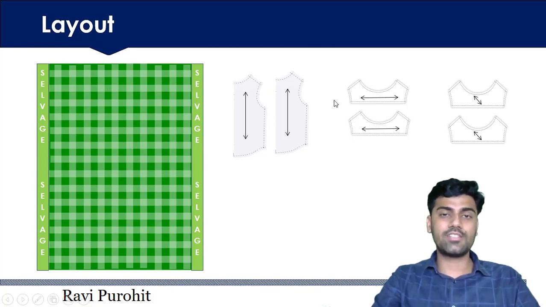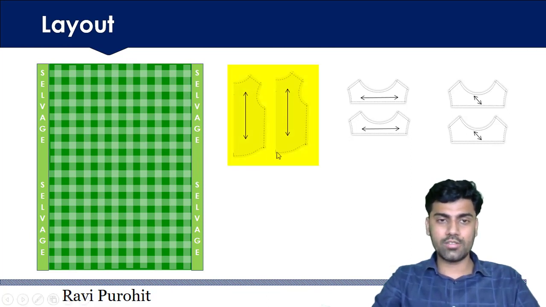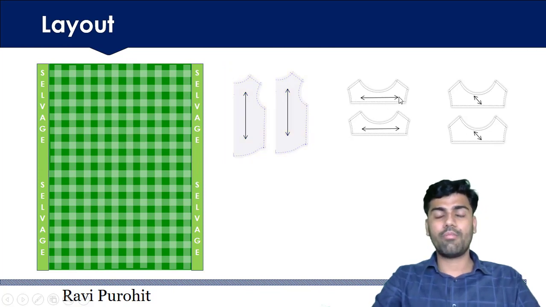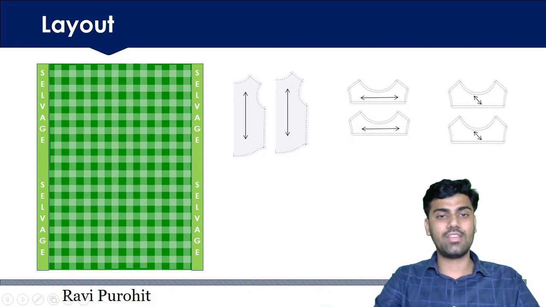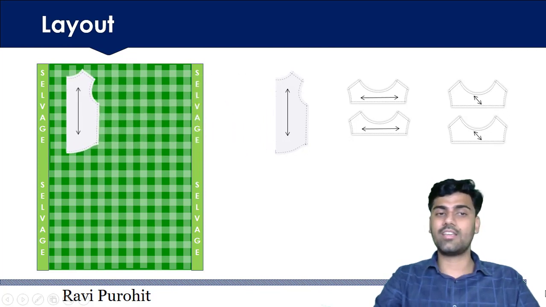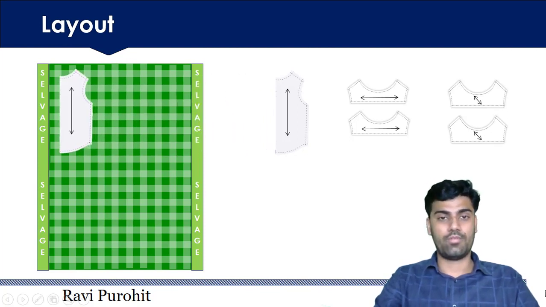My dear friends, as I said, grain line indicates the direction of warp line. So in this part also, grain line indicates the direction of warp. In this grain line also, it indicates the direction of warp. In this part, grain line also indicates the direction of warp. My dear friends, now see this, how this part is placed at the layout.